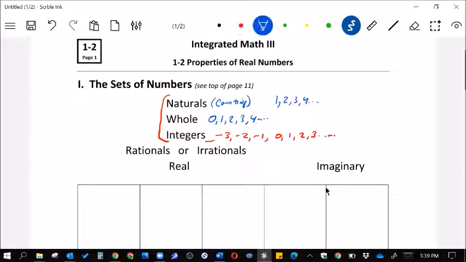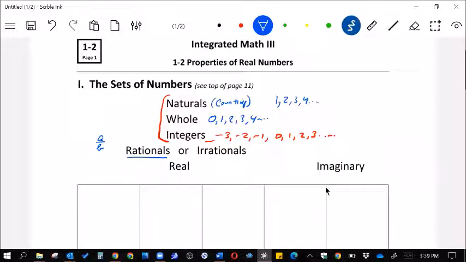That's where you get into the rationals. The rational numbers are the ones that can be made as a fraction, like a over b. And that means those are all fractions and decimals that are repeating or terminating. Irrationals are decimals that continue forever but don't repeat.